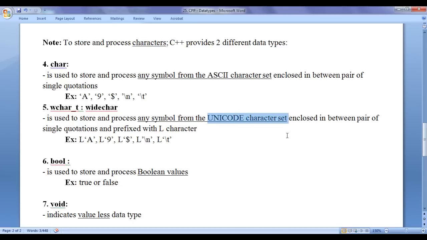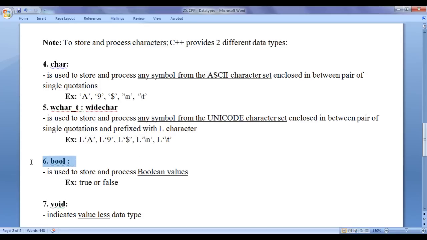Unicode character set is a 16-bit character set. It allows us to represent 65,536 characters. So, wide char data type is used to store and process any symbol from the Unicode character set enclosed in between pair of single quotations prefixed with L character. A character prefixed with L character indicate wide character, guys.